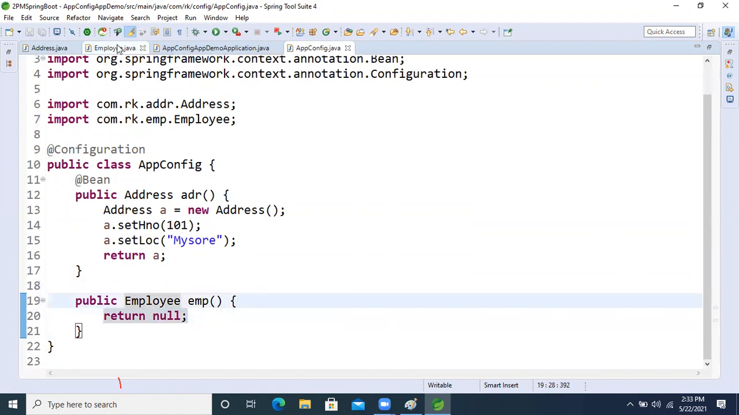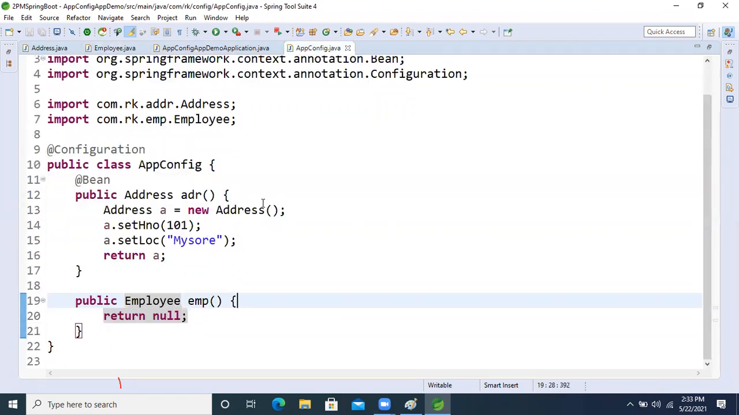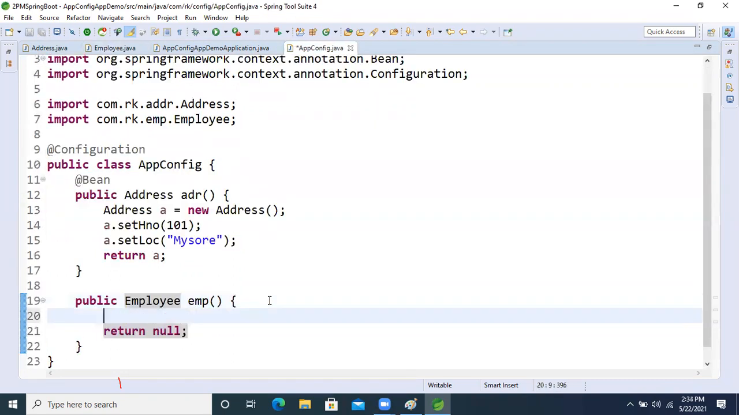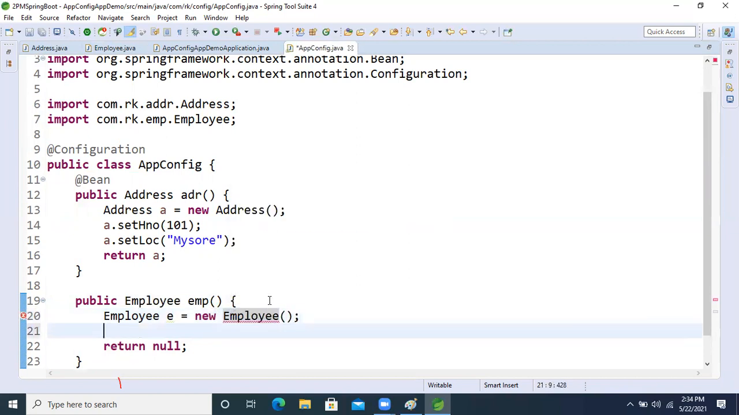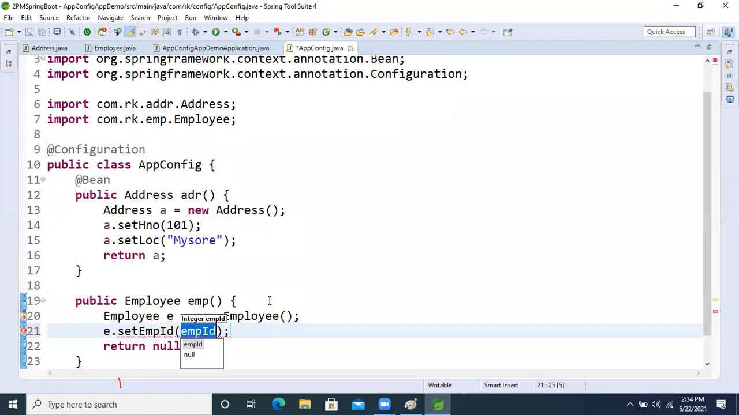So now next what we will do? Inside this Employee, three attributes are there. We need to set the data, right? So what we will do now? Employee e equal to new Employee, right? Fine now, guys. Next, e dot set what? setEmpId, just 201 I'm setting now.